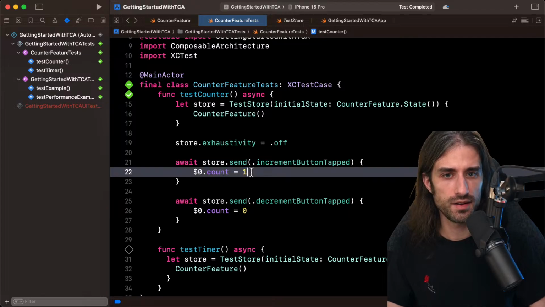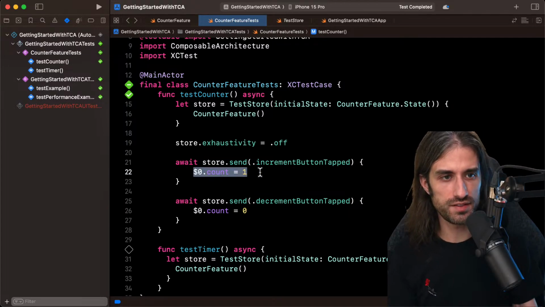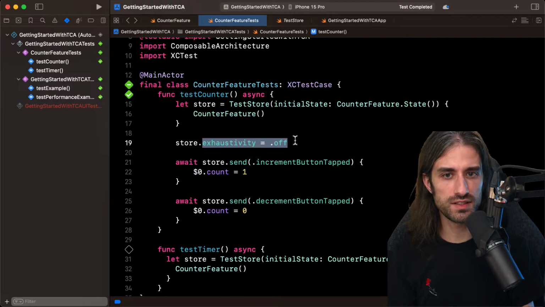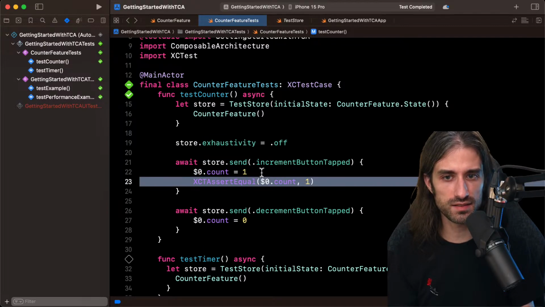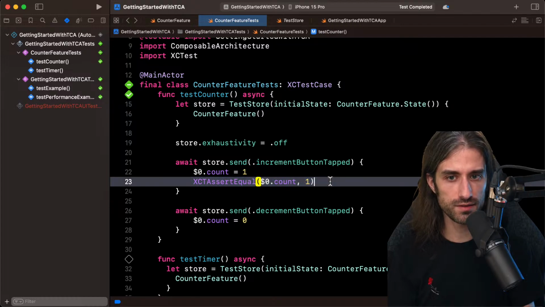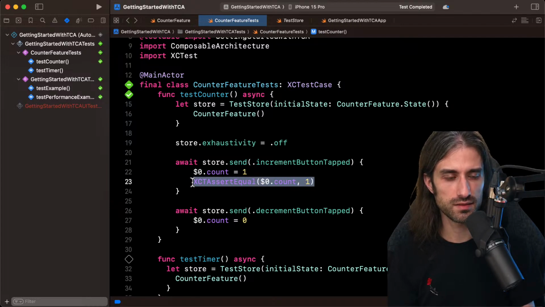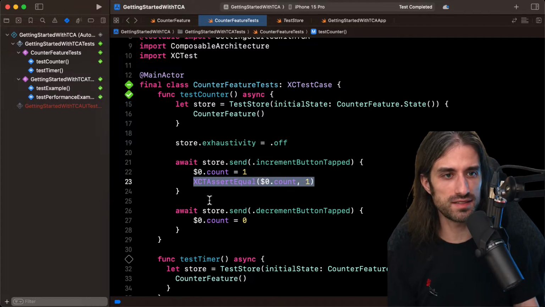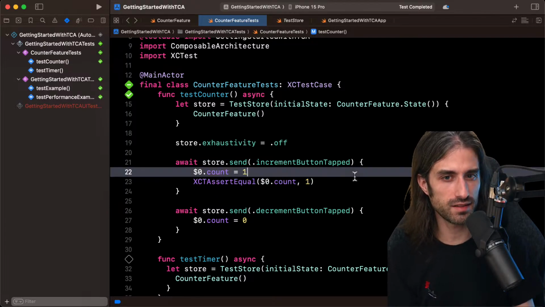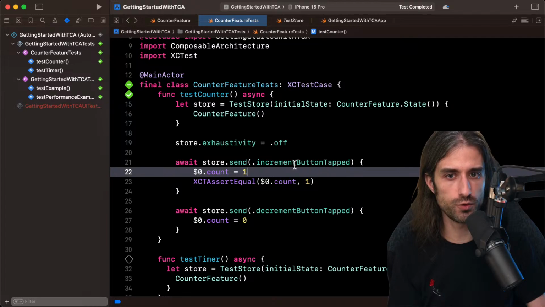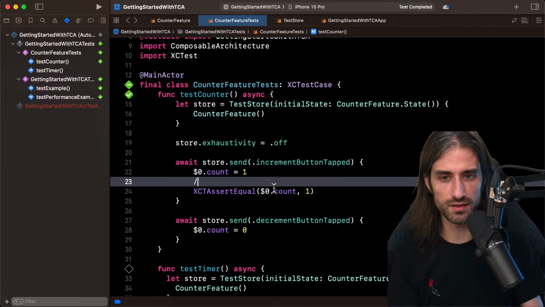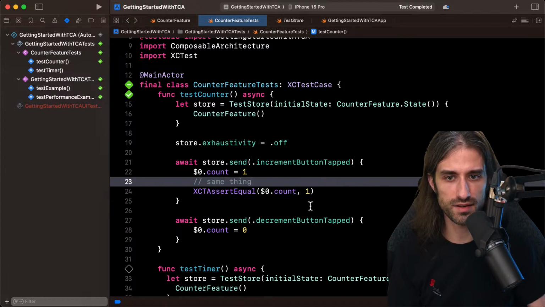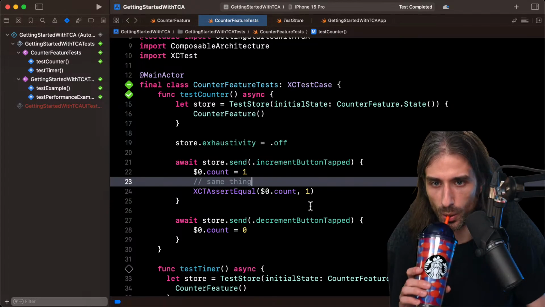So if I get it correctly, I can write this code using this syntax, but because exhaustivity is off, writing this is equivalent to writing this, because I still need to write myself everything that I want tested. Everything that is not asserted is not tested. That's how I understand it, which would make sense with exhaustivity off. So like this, same thing. Let me know if this is correct.